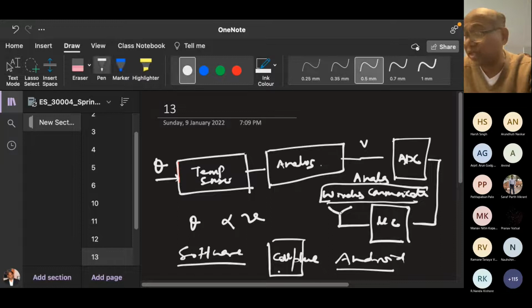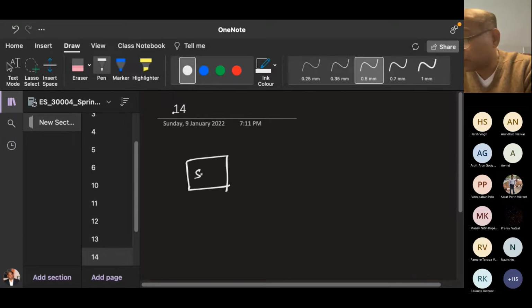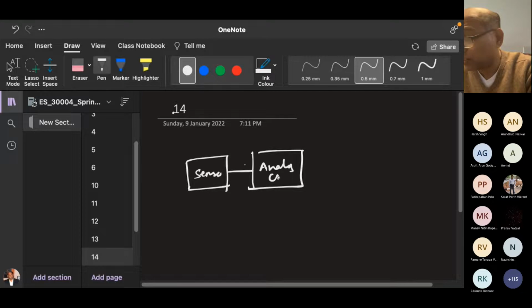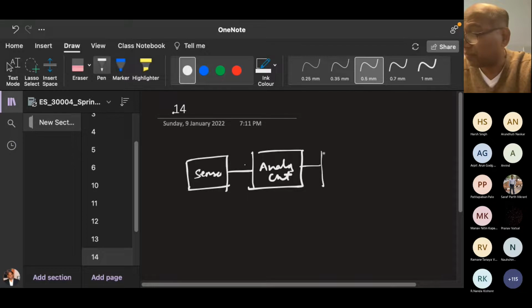So that means there has to be communication. Otherwise, without communication, you cannot get the values of the temperature. Okay, so computing. So you have got the sensor. Then this is the analog circuit. Then you have got this A to D converter, ADC. You got this microcontroller.